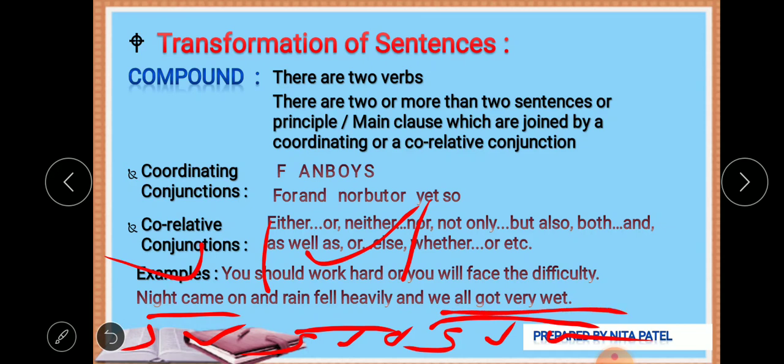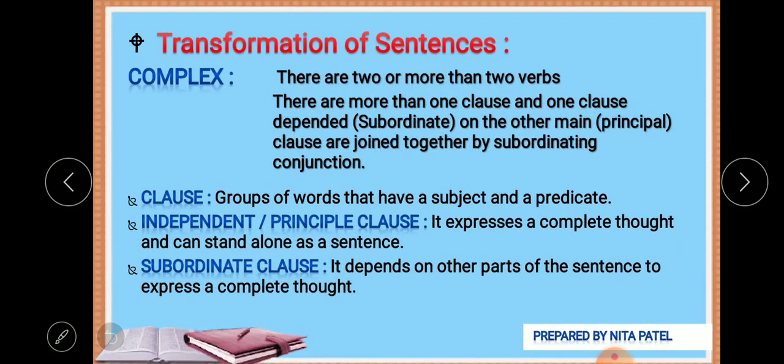We all got very wet, this also makes sense. So they are combined with the help of these conjunctions. Each of these groups of words makes complete sense, so they are called a compound sentence. Hope you got it. We'll see complex sentences next.